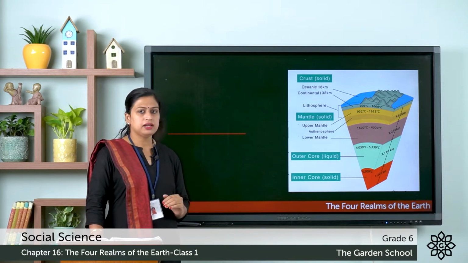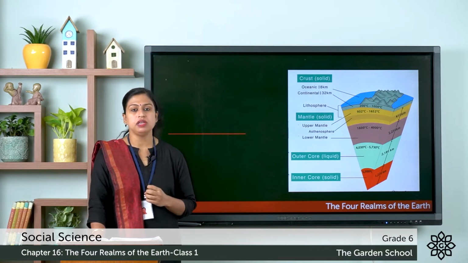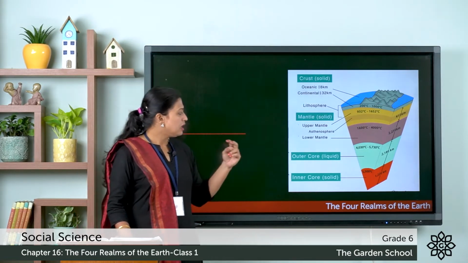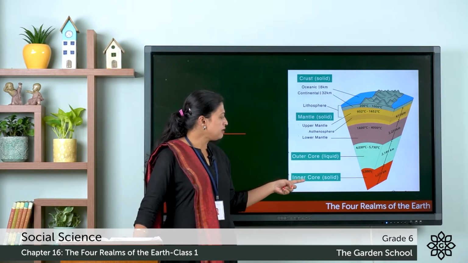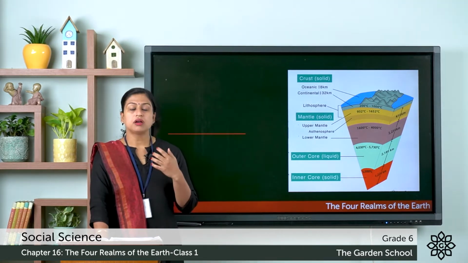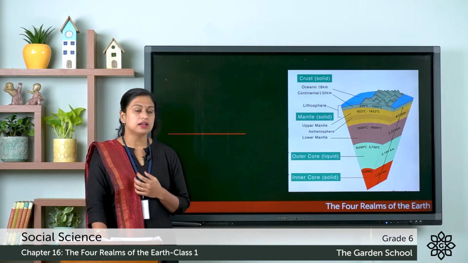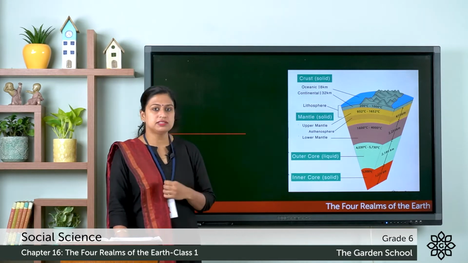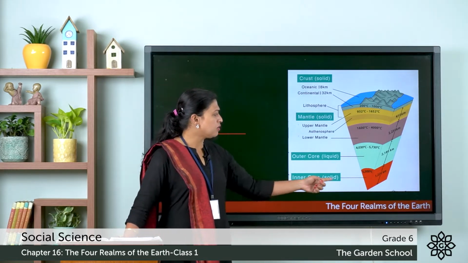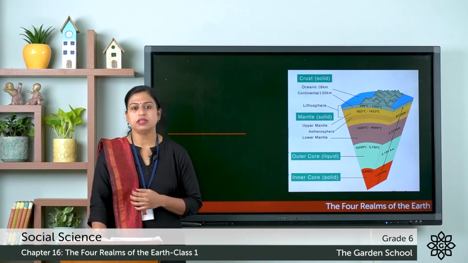Now the third layer is the core. The core is the innermost layer of the Earth, and this core consists of two layers, the outer core and the inner core. Here the core is made up of heavy metals like iron and nickel. The outer core is in a semi-solid state, whereas the inner core is in a solid state. So this was about the layers of the Earth.